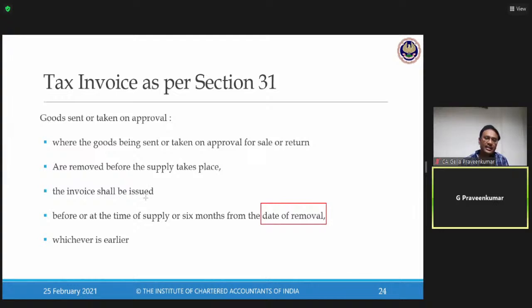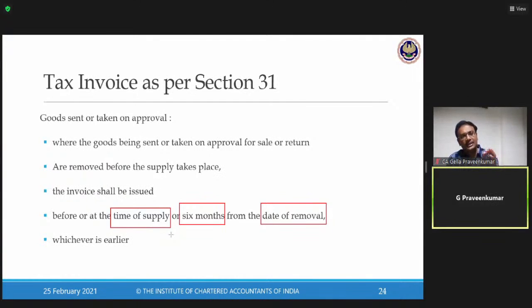Now, assuming, sir, within a period of 6 months, if the supply didn't take place, if the acceptance didn't take place, then they say there is a deemed time of supply which is happening on the date of removal. The law says you have removed the material for supply. If you raise an invoice within a period of 6 months, well and good. If you don't raise an invoice within a period of 6 months, the day you have removed the goods for sale on approval, that shall be the date deemed to be a supply. So that is how they say whichever is earlier.